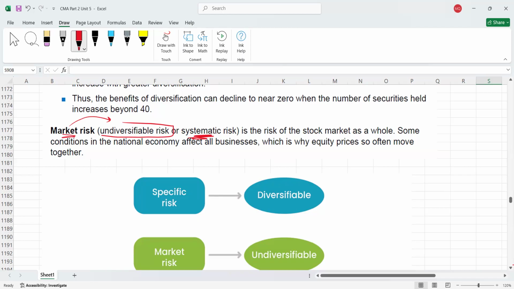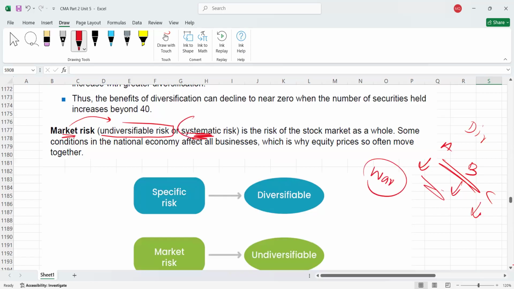For example, if there is a war, and we have invested in companies A, B, C, it means you have diversification, but there is a war. It will reduce the price of company A, B, and C. It means this war is the source of a systematic risk which cannot be reduced even if you are holding diversified investments. So that is the market risk.